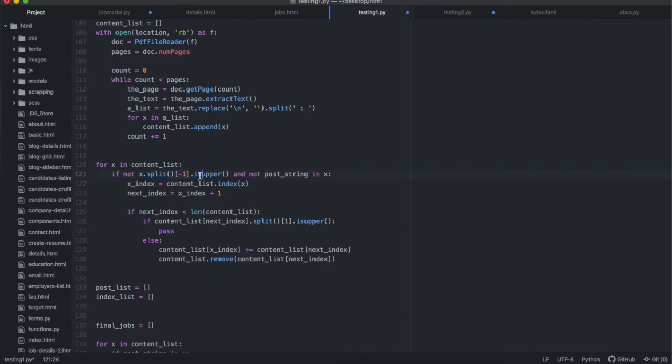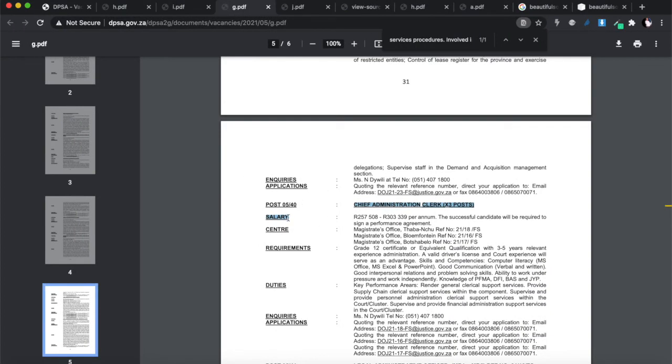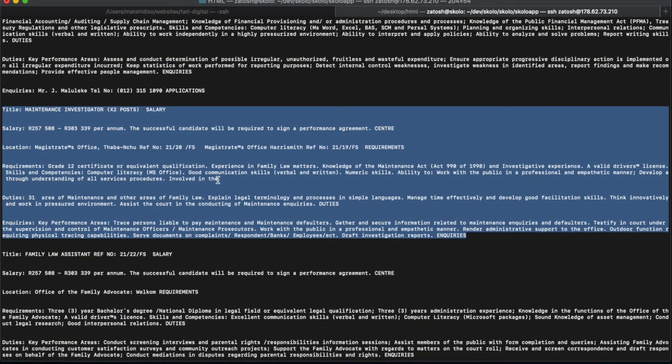If the last word is upper, right? So if the last word is an uppercase, we are good, all right? But if it's not an uppercase, so this is actually a not at the beginning there, so we are checking for the negative of this statement. We are checking that the last word inside of the array is not an uppercase. And in cases like this, where it's not split by what we want to split it by, it's splitting actually by the page break, the last word is not going to be an uppercase.